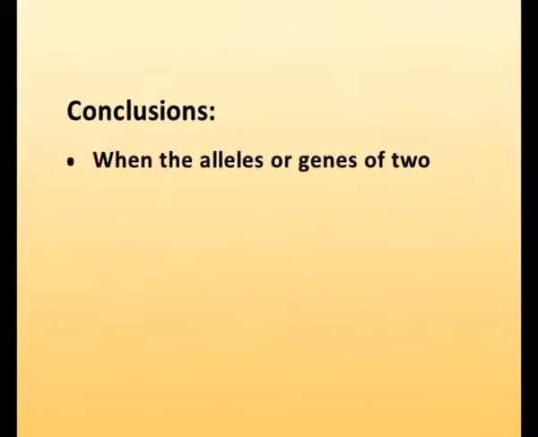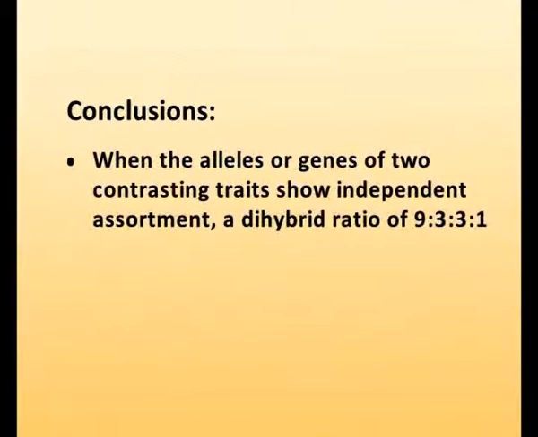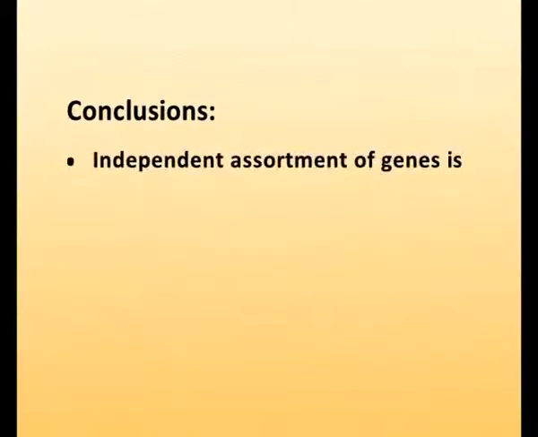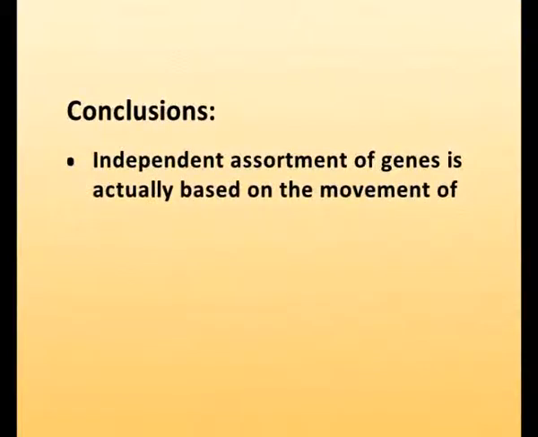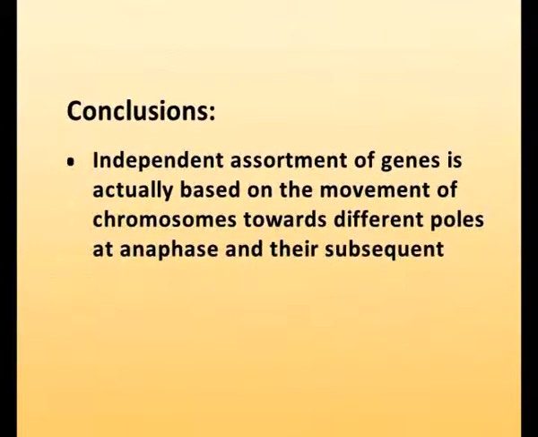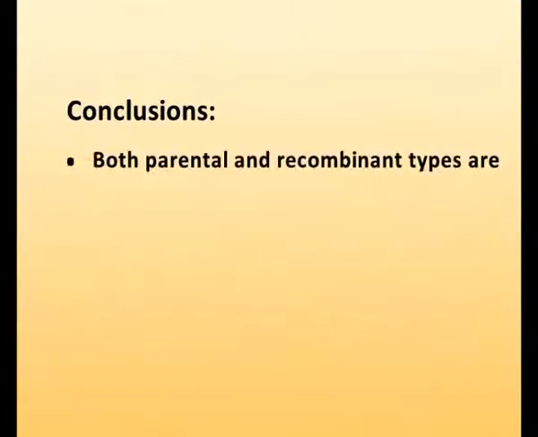When the alleles or genes of two contrasting traits show independent assortment, a dihybrid ratio of 9:3:3:1 and a test cross ratio of 1:1:1:1 is expected. Independent assortment of genes is actually based on the movement of chromosomes towards different poles at anaphase and their subsequent incorporation into different gametes. Both parental and recombinant types are produced in the progeny.